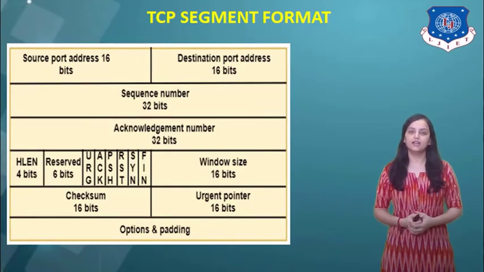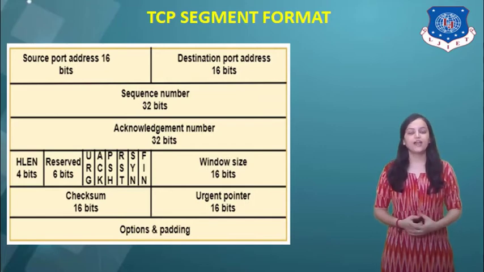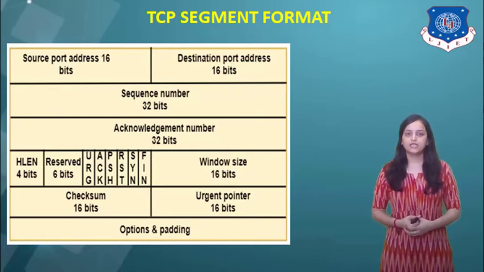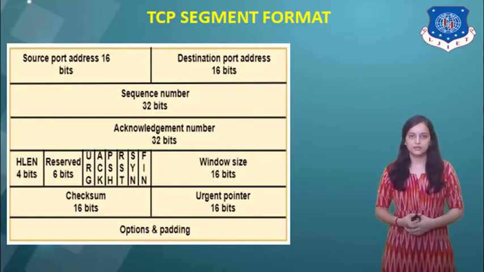The next is the header length field. It specifies the size of the TCP header in 32-bit words. The minimum size of the header is 5 words and the maximum size of the header is 15 words. Therefore, the maximum size of the TCP header is 60 bytes and the minimum size of the TCP header is 20 bytes.